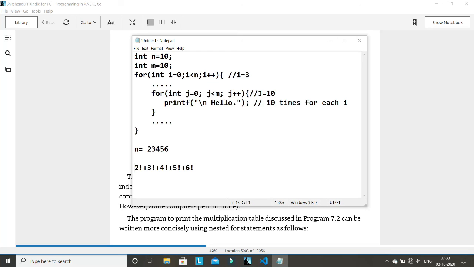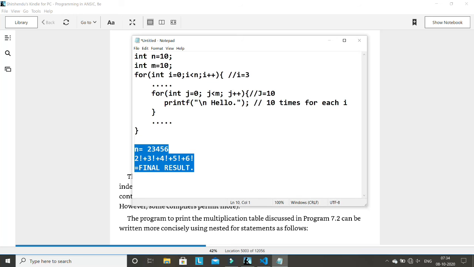Suppose this is a valid question, right? It is doable, right? Suppose this is the value of n. I said that I'll give you a value, any value. Suppose n, you have to find out all the digits separately, and for all the digits you have to calculate the factorial, like 2 factorial, 3 factorial, and you have to add all the factorials and give the final result. And I want this final result. In this case, how can you write it? This is also an assignment for you. You can try writing this program by yourself.